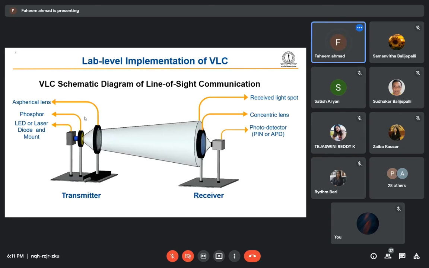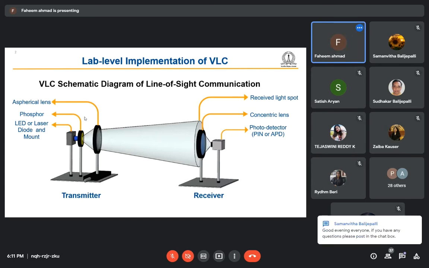So first of all, what is VLC? Here we are using visible light. For the visible spectrum, the wavelength range is from 400 nanometer to 750 nanometer. In that range, any wavelength we use comes under visible light, right? That wavelength we need to modulate. If we have a source of that wavelength, we need to modulate the light source, and we transmit our data.